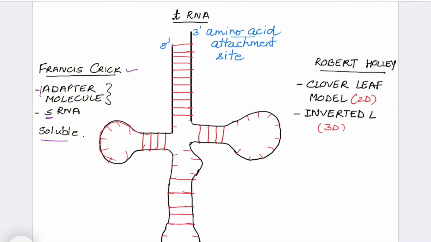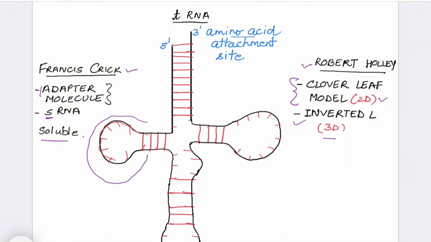Later, Robert Holley gave the structure of tRNA. He explained the structure of the tRNA molecule, and he said that it is clover leaf shaped. So he gave the clover leaf model, which is a 2D model, and later another scientist gave the 3D model, which was shaped as an inverted L. So it is often asked what the shape of the tRNA molecule is. If it is asked what the 2D shape is, then you say clover leaf model, and 3D is inverted L.